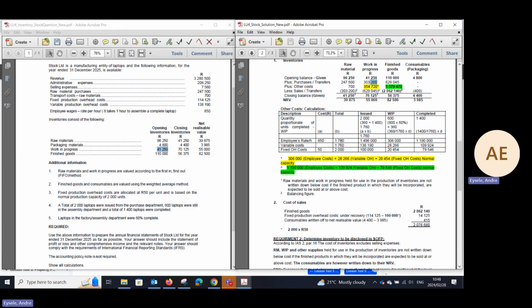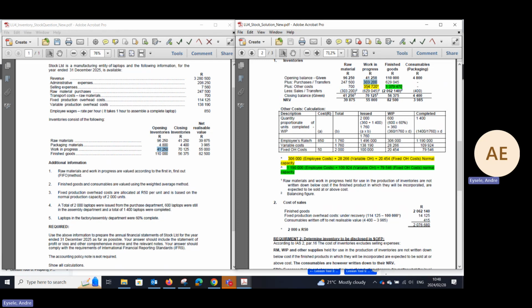Remember, we are after cost of sales. What are cost of sales? The opening stock plus your purchases plus other costs less your closing stock. So that is exactly for the same departments. We are after the closing stock figure. We've just determined the 303,200 coming from your raw materials, and you transfer that into your work in progress stock.